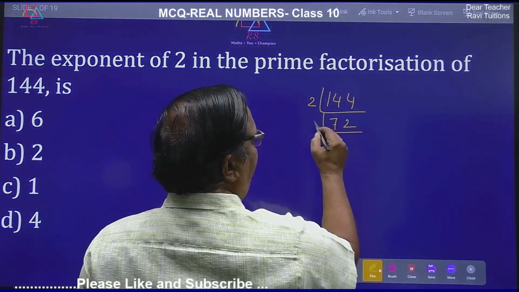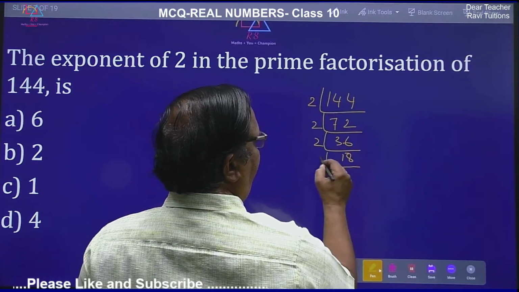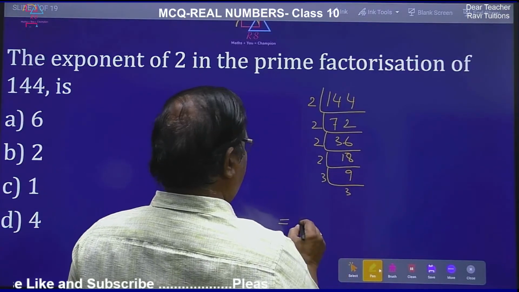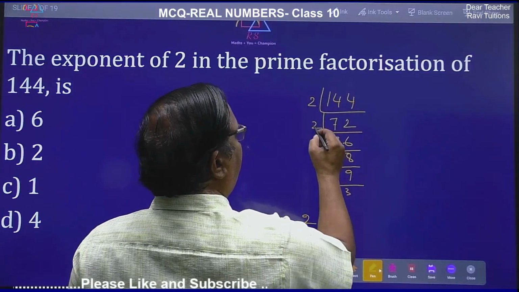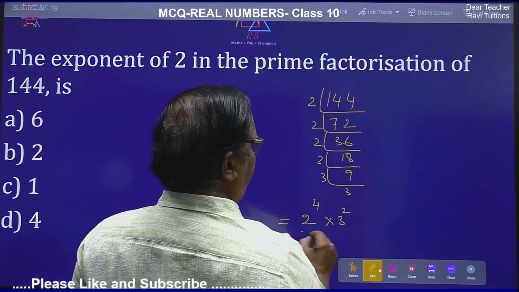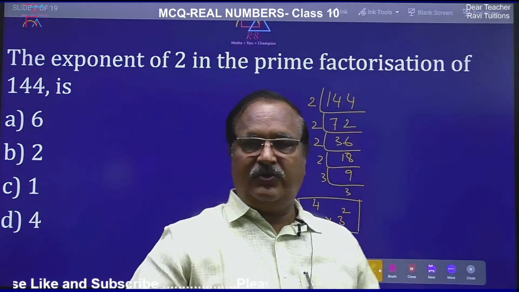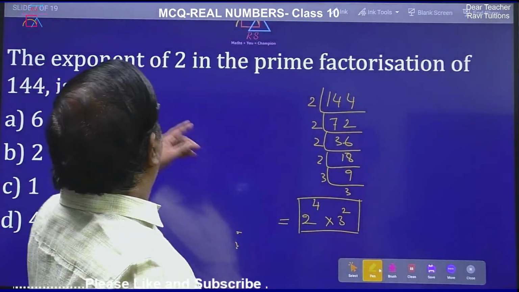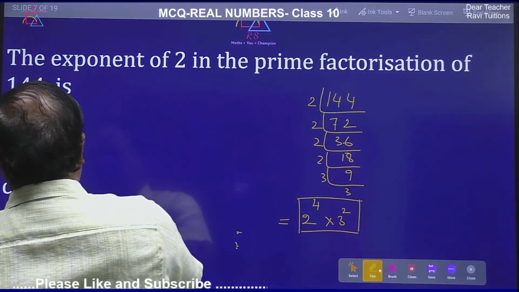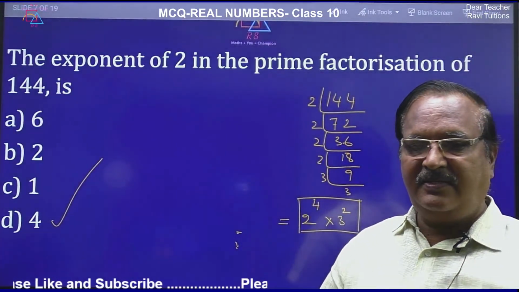72, again 2, 36, again 2, 18, again 2, 9, again. So the answer is 2 to the power of 1, 2, 3, 4, 4 into 3 to the power of 2. This is the prime factorization of 144. So in the question what is asked? Exponent of 2. So exponent of 2 is 4. So 4 is the correct answer.